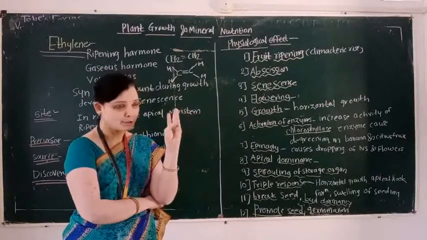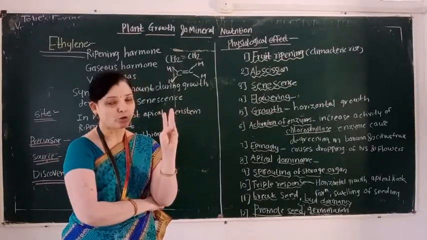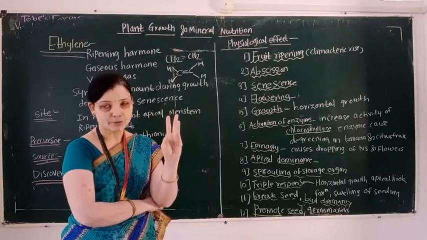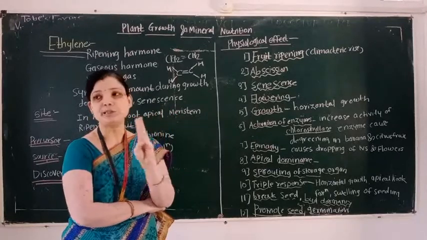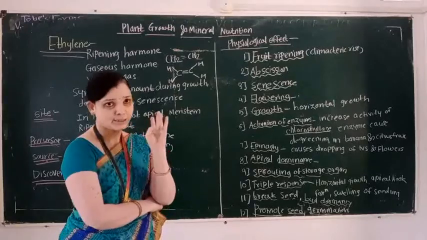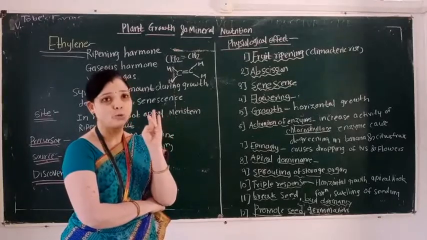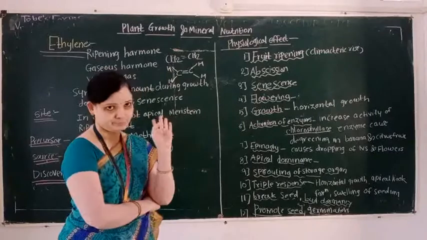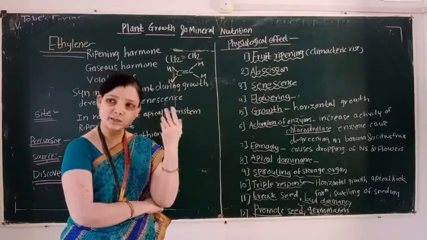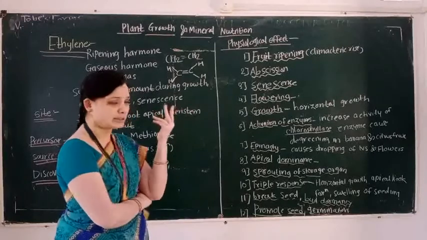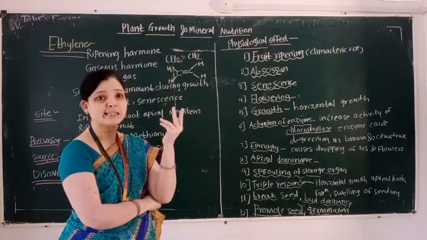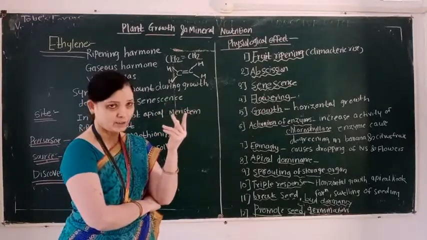So, first significance or first application of ethylene, it is useful in ripening of the fruit. Second, it promotes abscission by forming the abscission layer. Third role is it also promotes the senescence process.